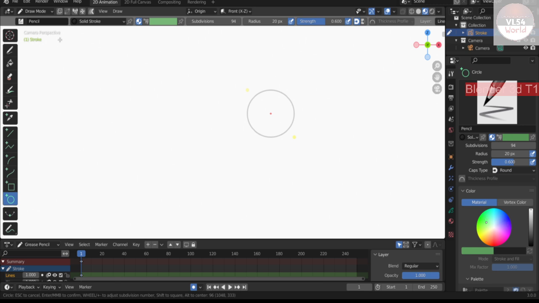Basically, I want to choose a color, but let's undo this one. I think this is a very specific kind of power stroke here.